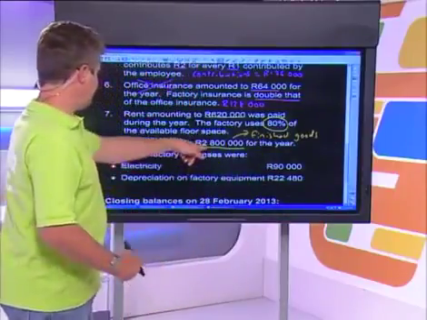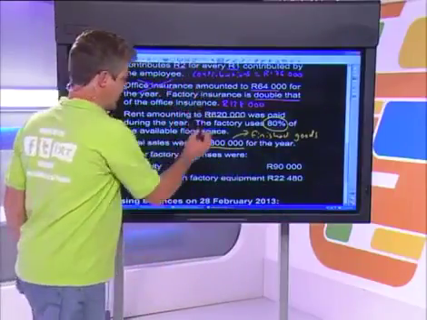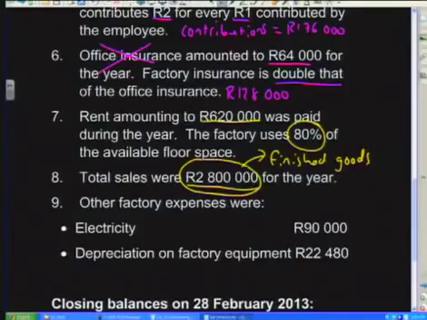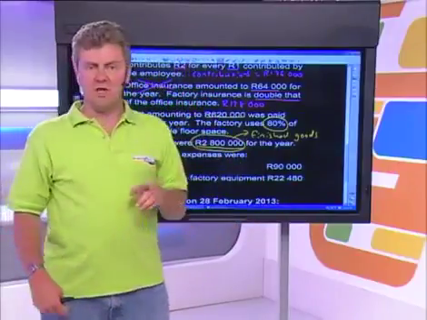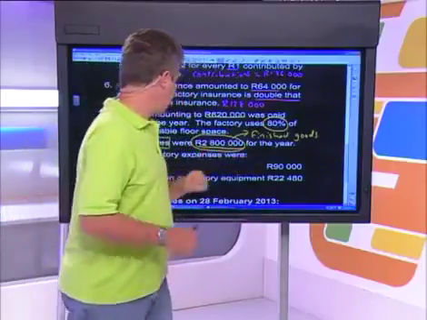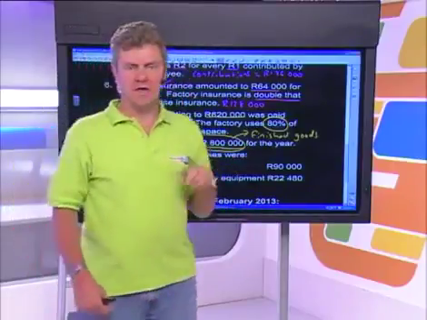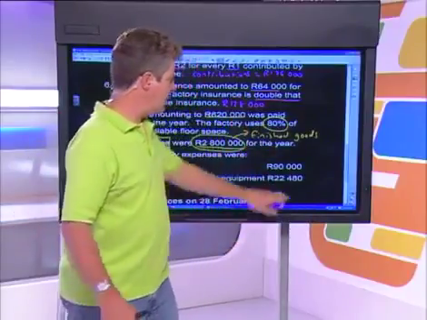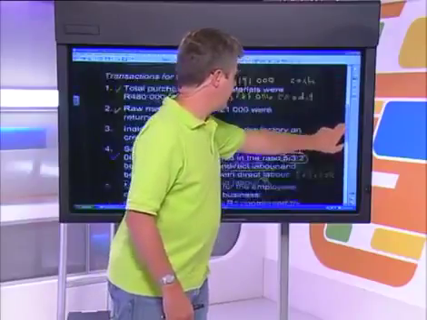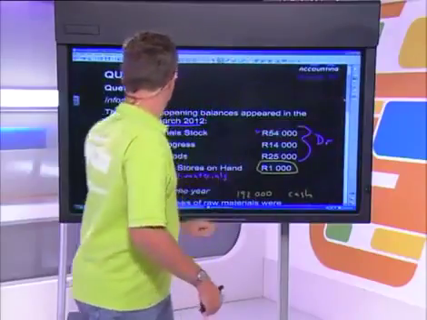Very good. So what's important here, though, is that the question has given us total sales. This is a common mistake if people don't read the question carefully. They've given us total sales, so they've given us the amount at the selling price. And remember that our finished goods records our stock at the cost price. So what do we need if we want to calculate the cost price if we've been given the selling price? Very, very easy. We need the markup. You may have to search a little bit for the markup, but it's definitely here.